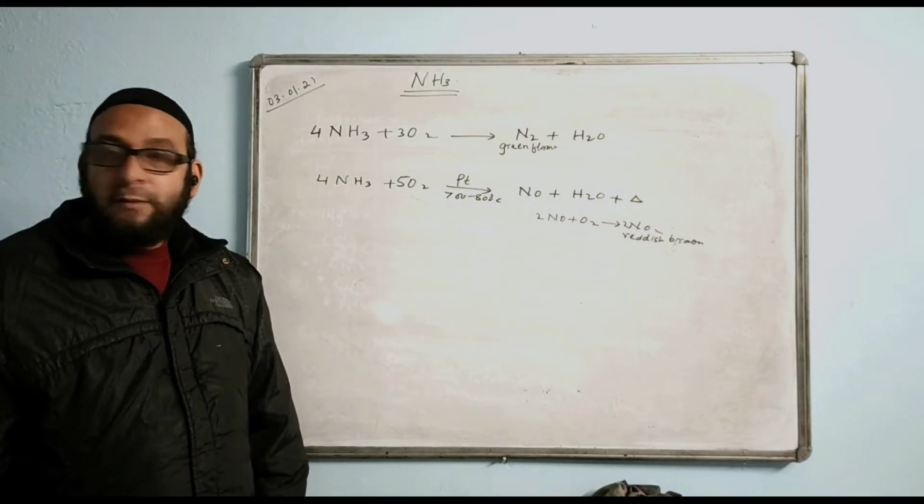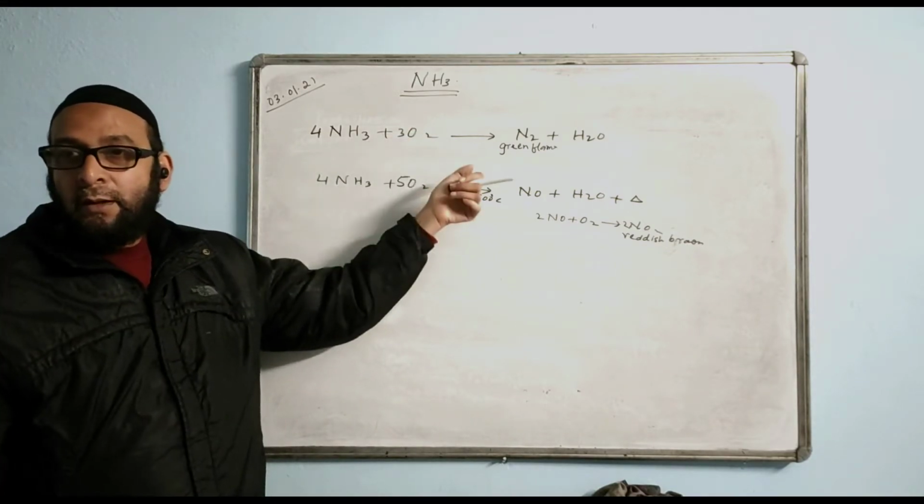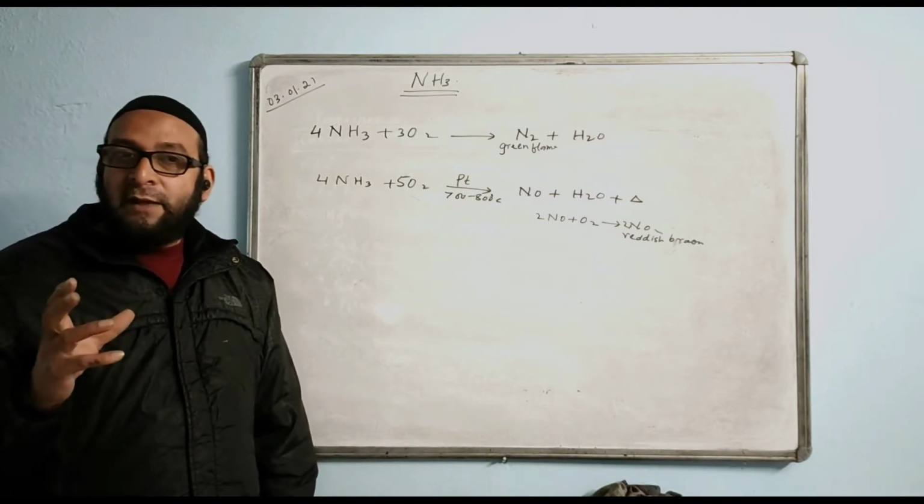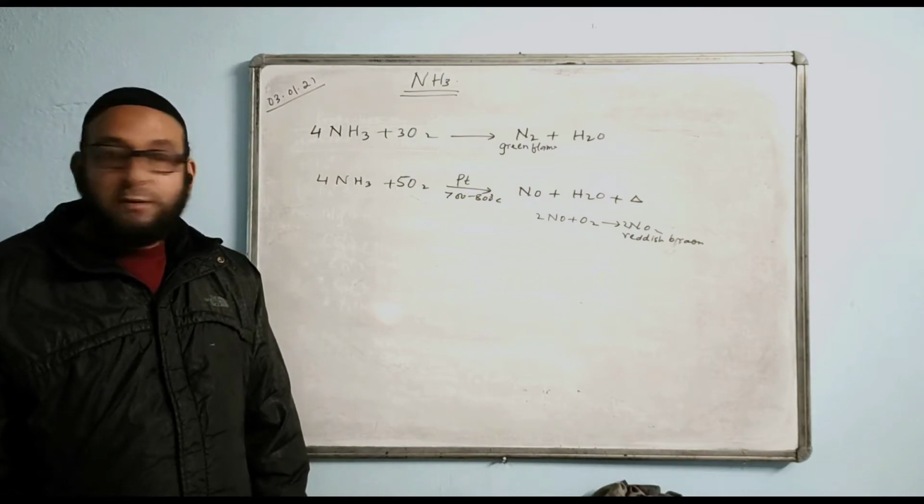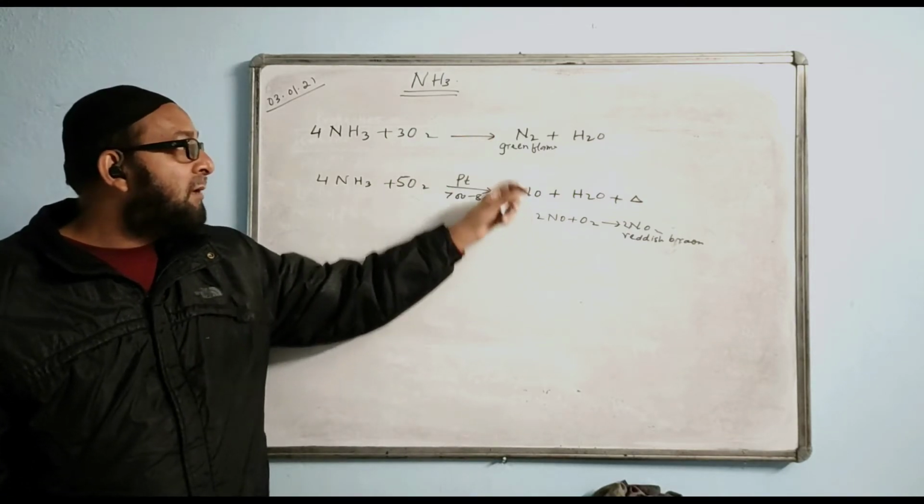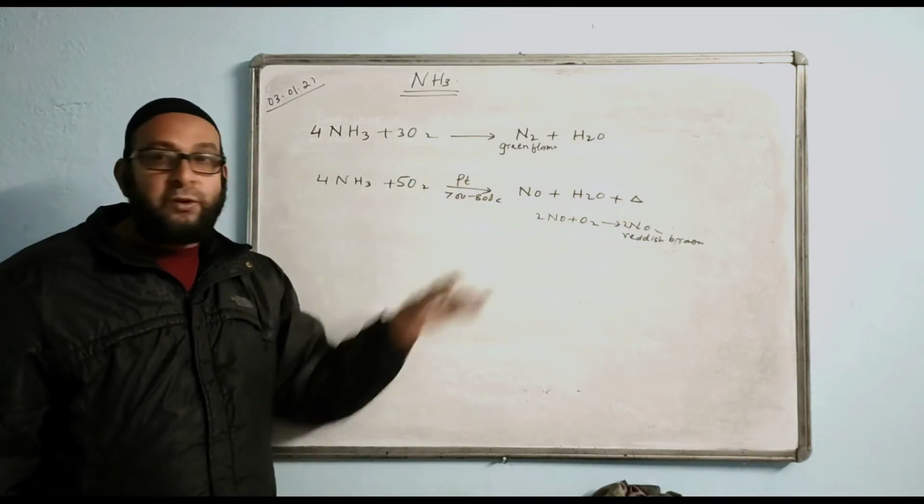Hope you understood it. This is called catalytic oxidation of ammonia. This is just called oxidation of ammonia. And if they give the observations and ask you to write down the relevant equations, then you have to see the observation: green flame, reddish brown fume. Accordingly, you write down the equation.